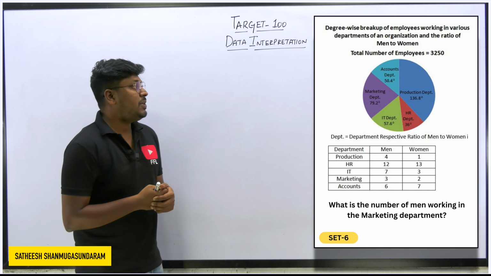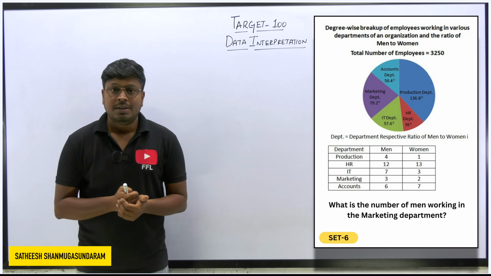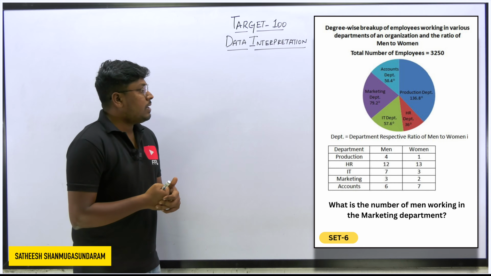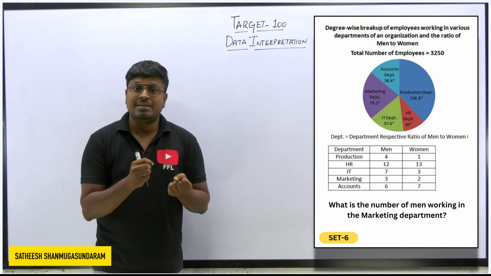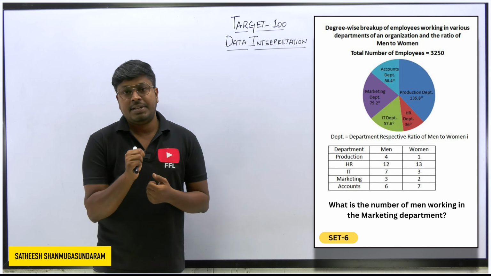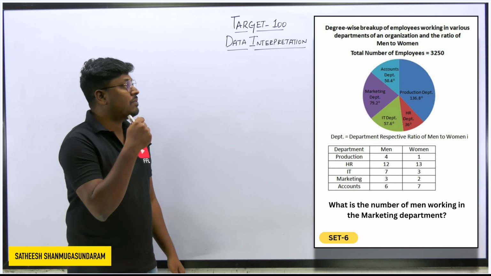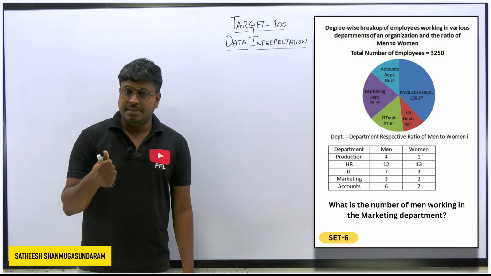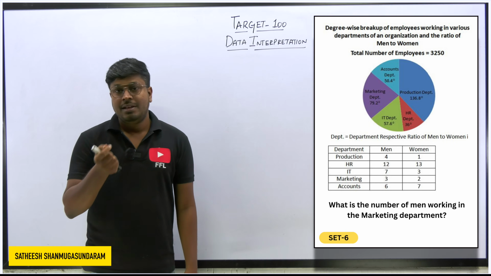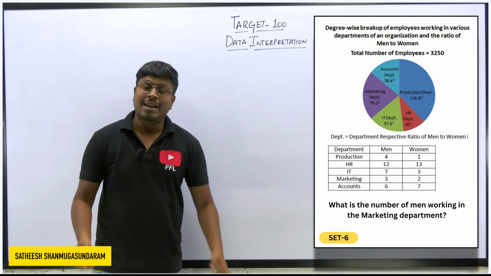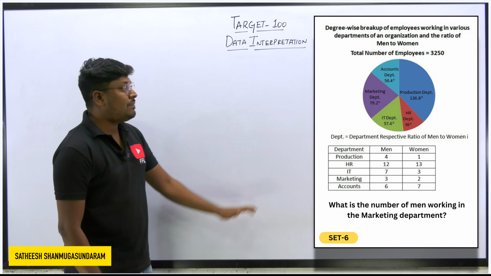So friends, now in this video we will be solving the next set of 5 data interpretation questions, part 2 of the Target-100 series. In part number 1, we solved the initial 5 sets, set 1 to set 5, where most of the questions were based on x is what percentage of y, or x is what percentage more or less than y. Because for those kinds of questions, there is a big chance of making a mistake, I taught you a small technique to write it in a proper way, whether it is x is what percentage more, or x is what percentage less when compared to y. So these kinds of questions we have seen in the first part of DA.